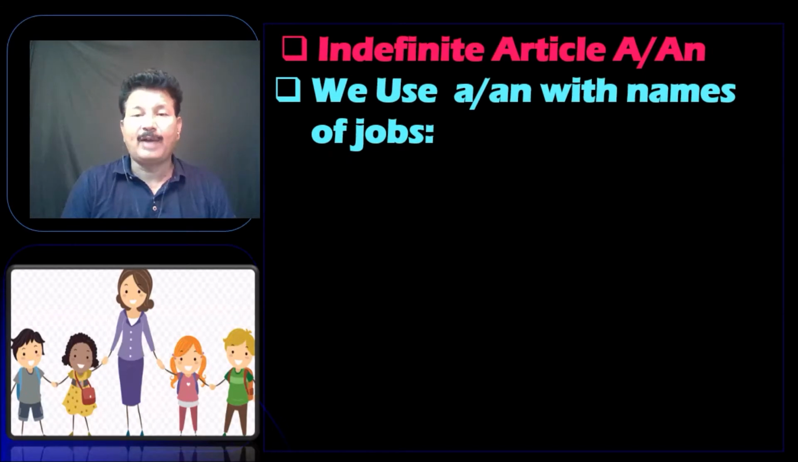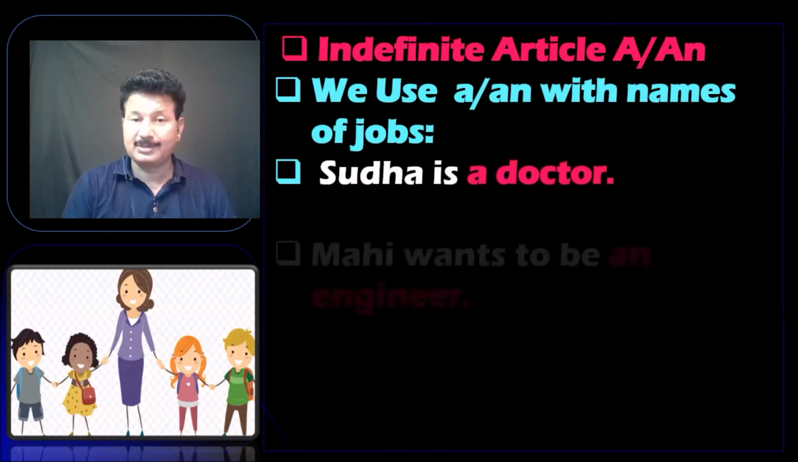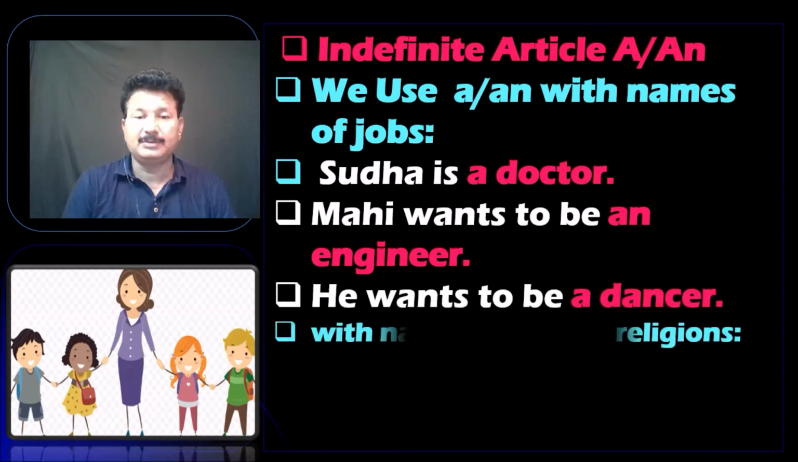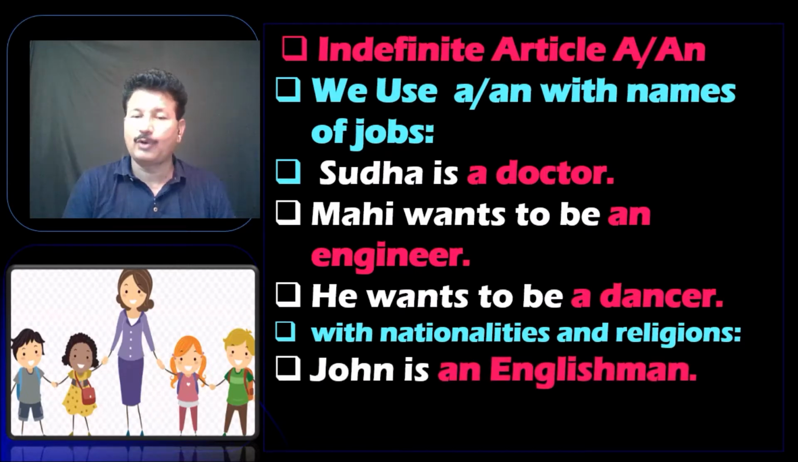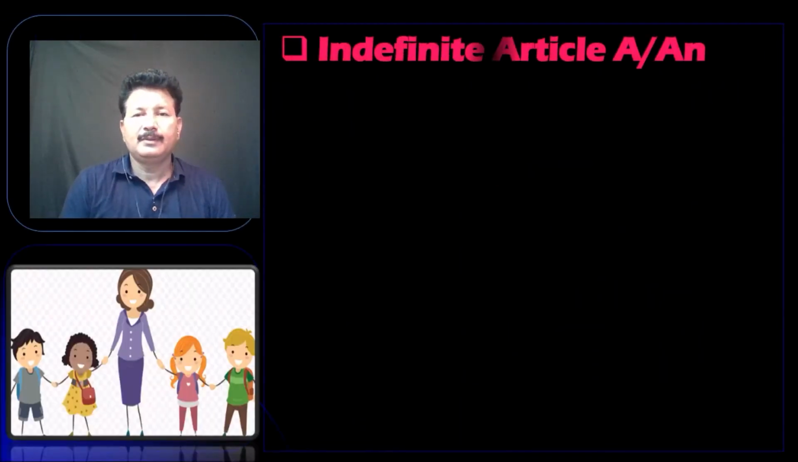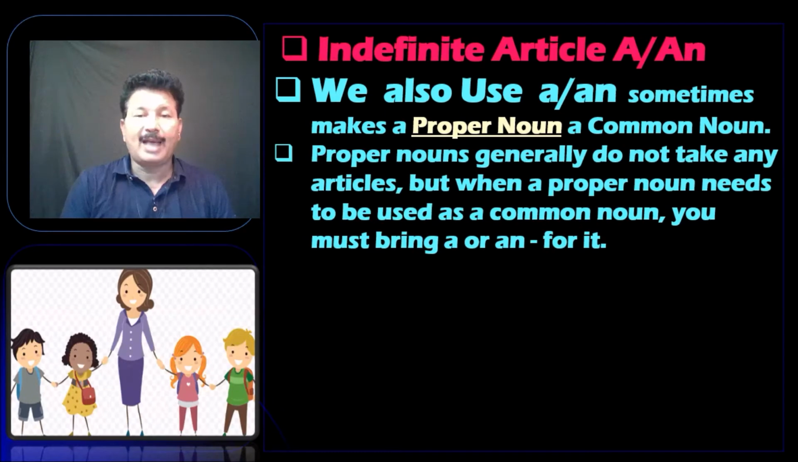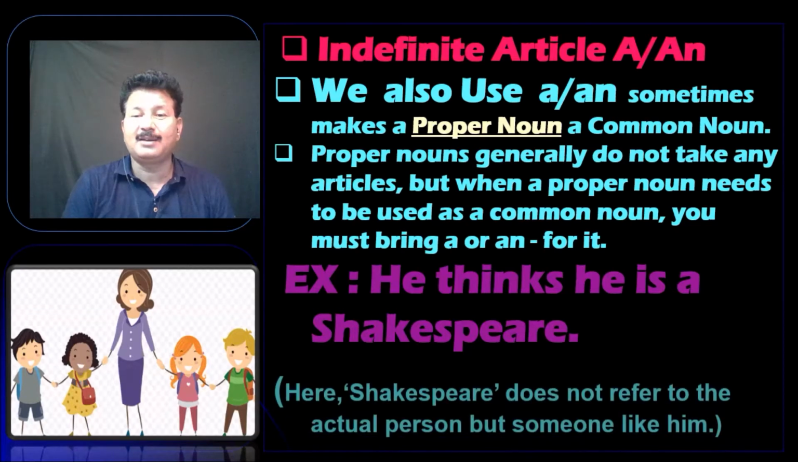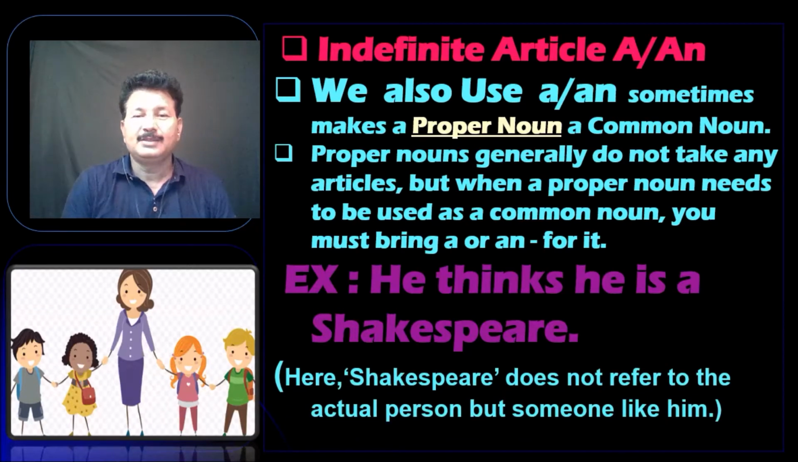Now, we use a or an with the names of jobs, like Sudha is a doctor and Mahi wants to be an engineer. He wants to be a dancer. And with nationalities and religions also we use a or an, like John is an Englishman, Raju is a Hindu. We also use a or an sometimes to make a proper noun a common noun. For example, he thinks he is a Shakespeare, or you can say she is a Samantha of this town. So they are not real, but they feel so.